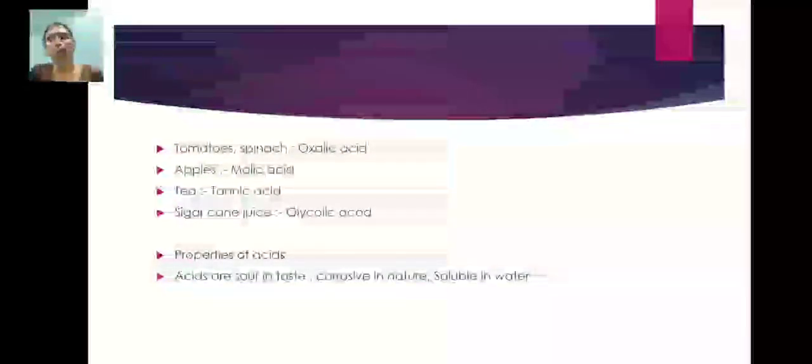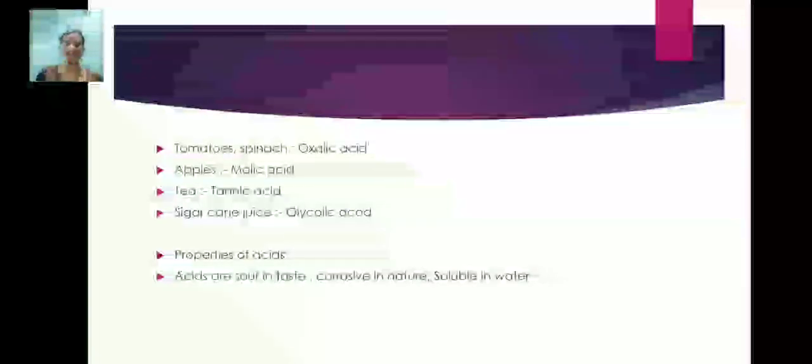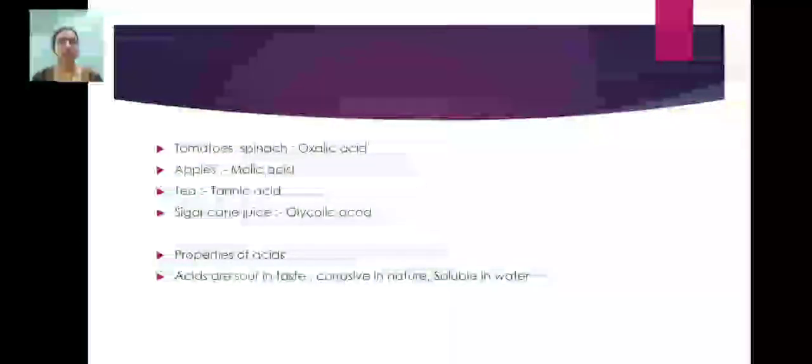Now we will move towards the properties of acids. What are the properties of acids? The first property, as I said, is that acids are sour in taste. Sour means खट्टा. What example did I give for these acids? Lemon, you can take as an example.